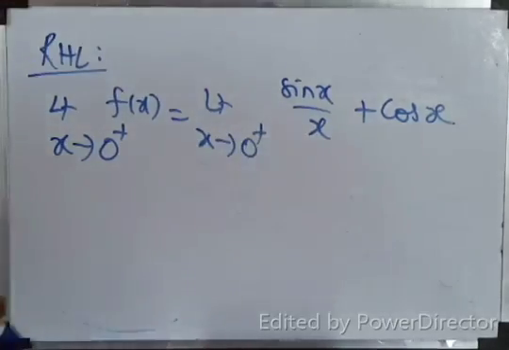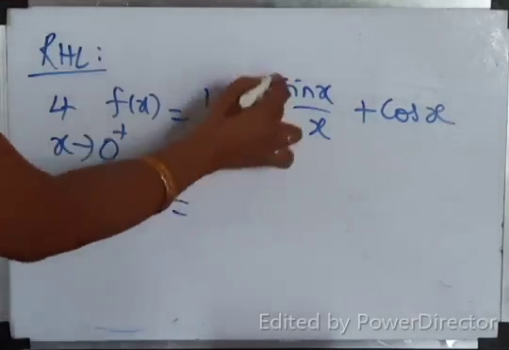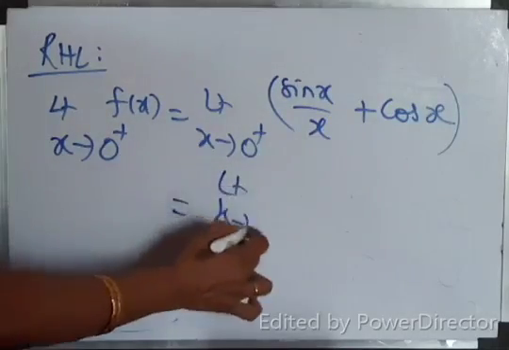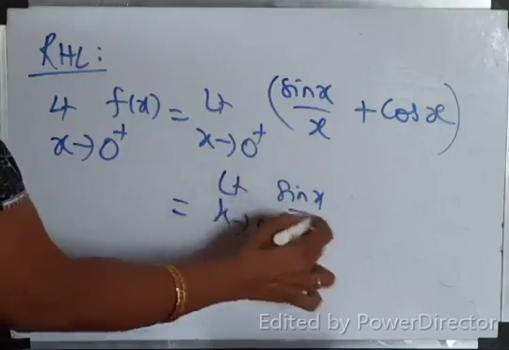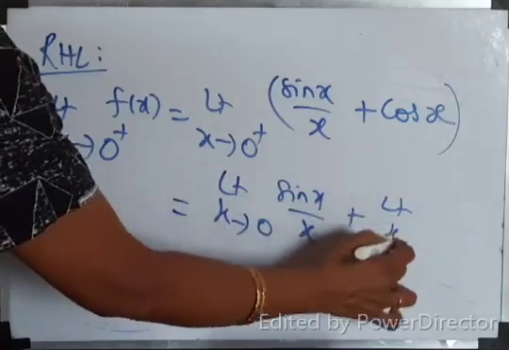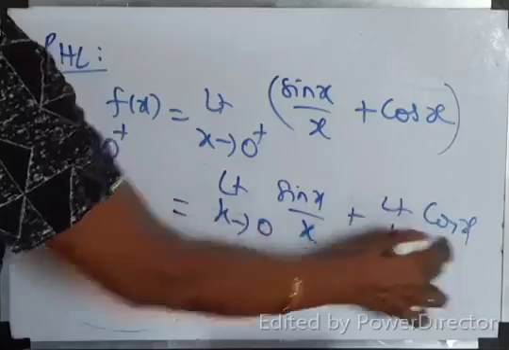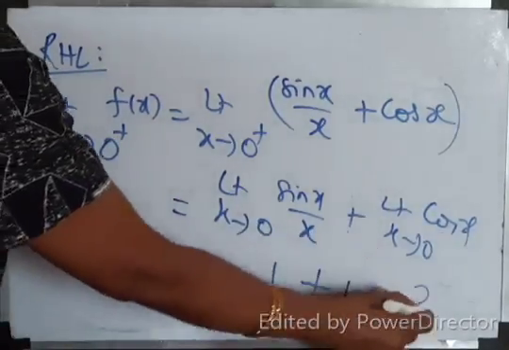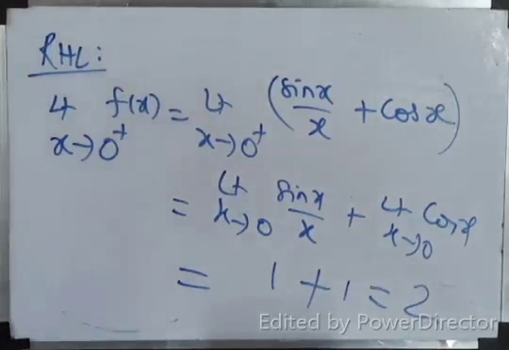Correct? This you can do directly. You can split, isn't it? F of x plus g of x, two different functions. So I can split limit x tends to 0, sin x by x plus limit x tends to 0, cos x. What is sin x by x? Limit is 1. Cos 0 is 1. So the answer is 2. So my RHL is 2.